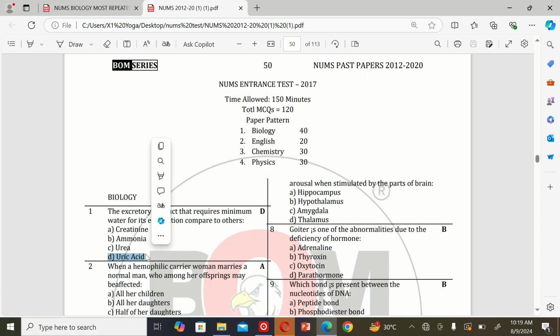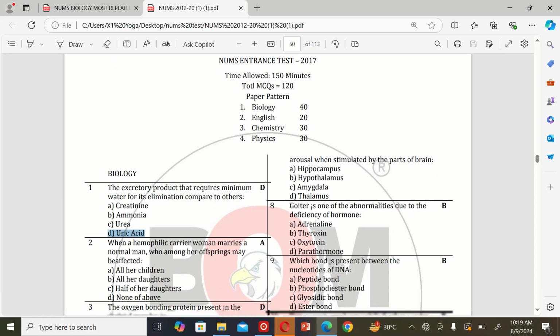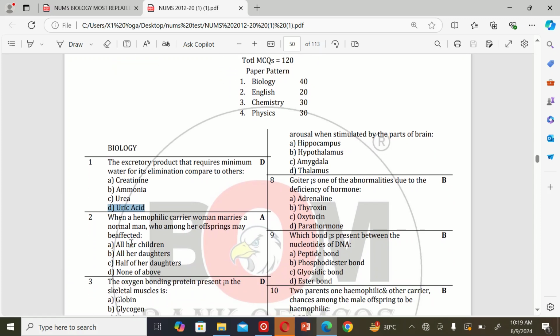Uric acid. The next MCQ: when a hemophilic carrier woman marries a normal man, who among her offspring may be affected? A. All her children, B. All her daughters, C. Half of her daughters, and D. None of the above. So the correct option is A.